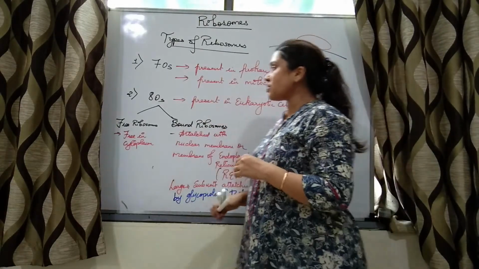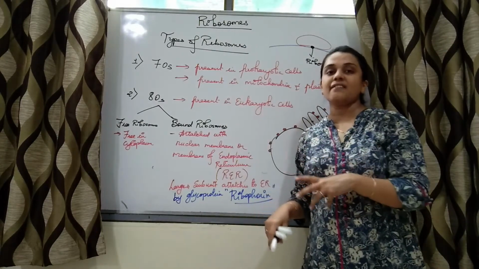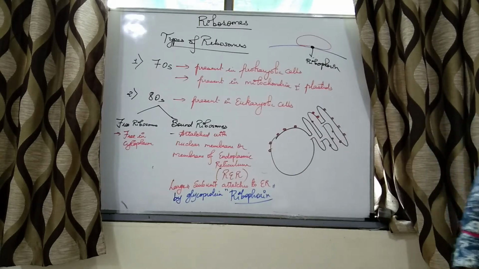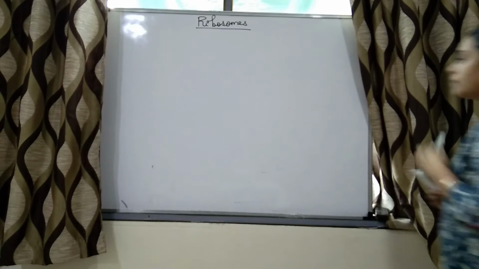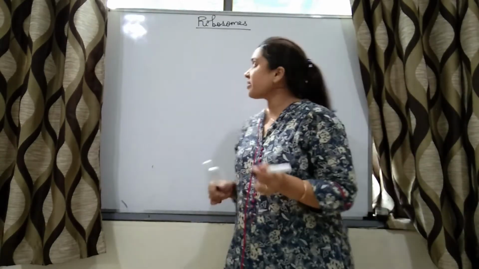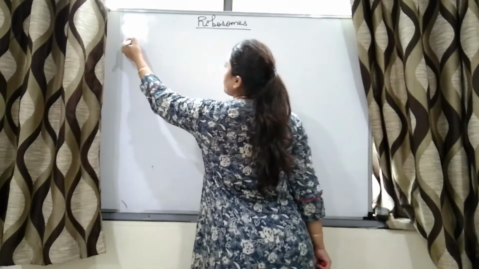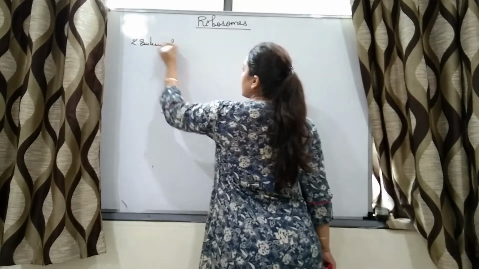Now we have to study the detailed structure of what is present in 70S and 80S. So we were studying ribosomes. Ribosomes are made up of two subunits, right?